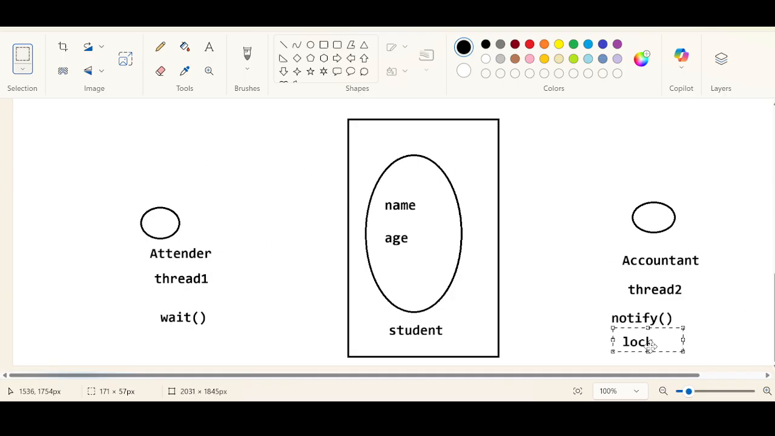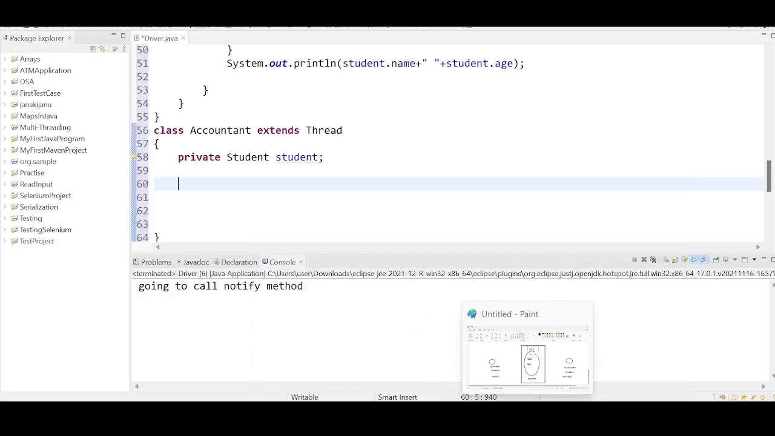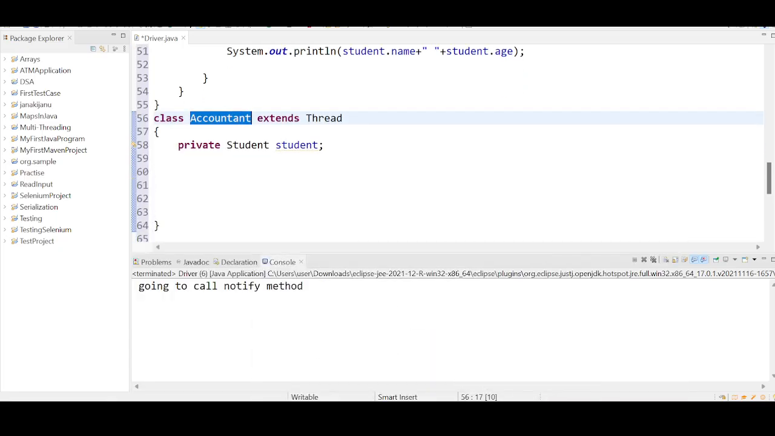This is how the two threads communicate on the common object, which is the student object, so that the data of the student object cannot be corrupted, right? And the communication is happening gracefully and properly. Are you able to understand this, applying it to the real-time analogy? Are you able to visualize this? Yes, sir. Okay.